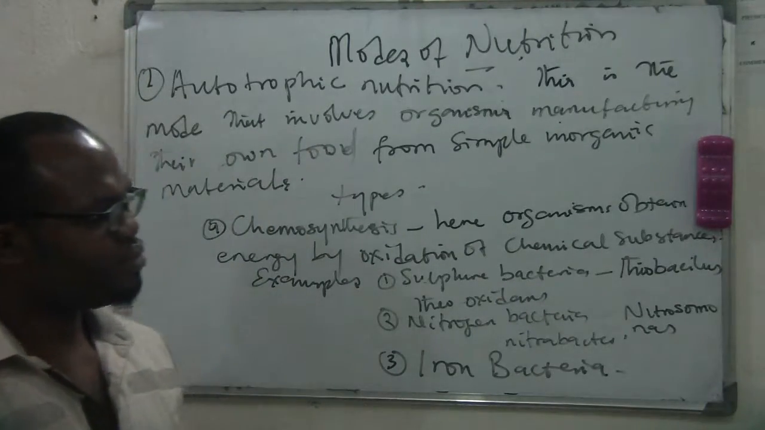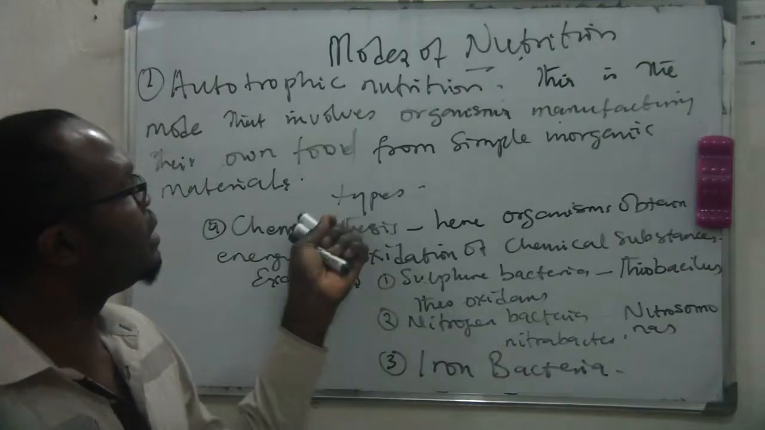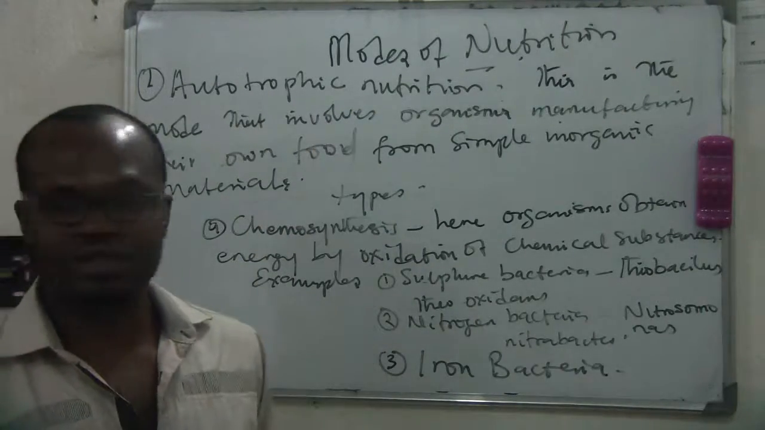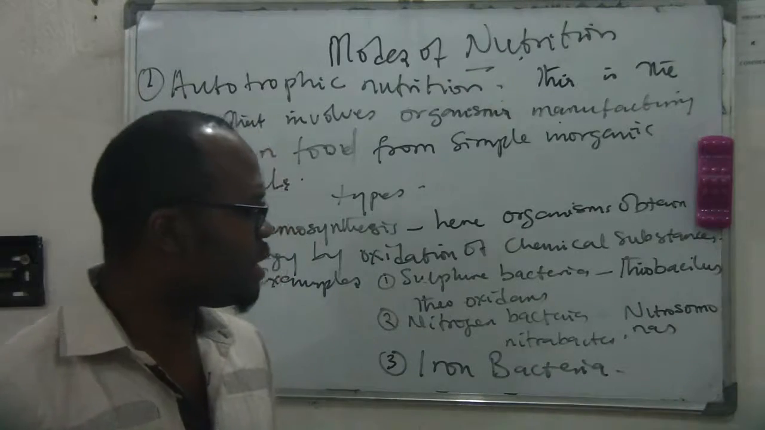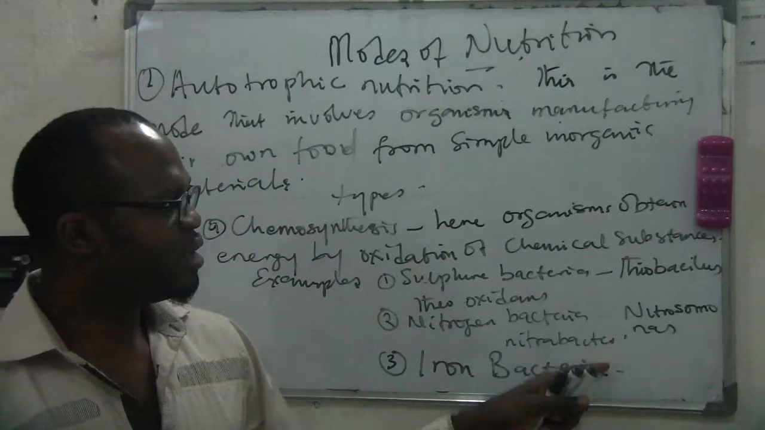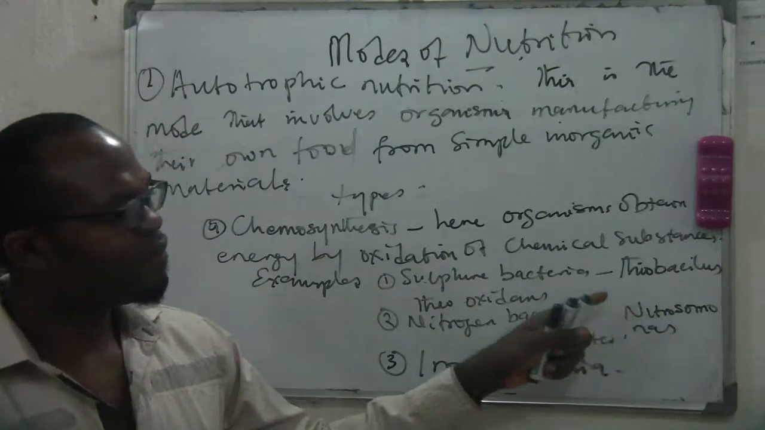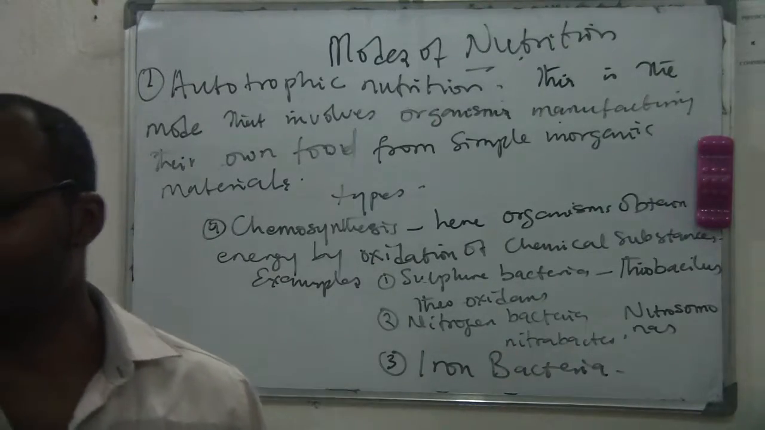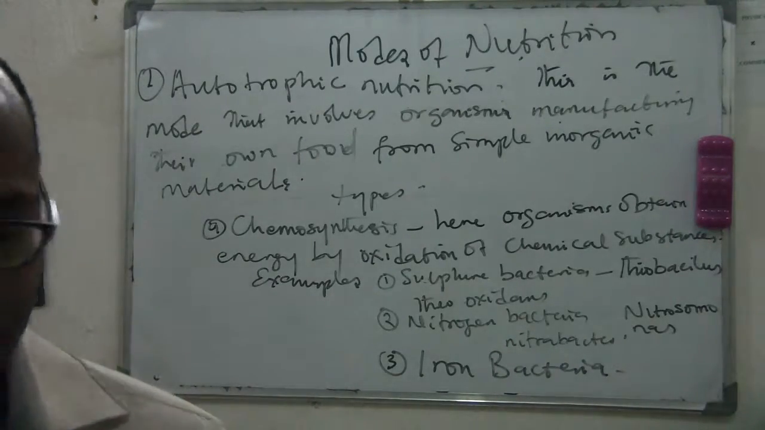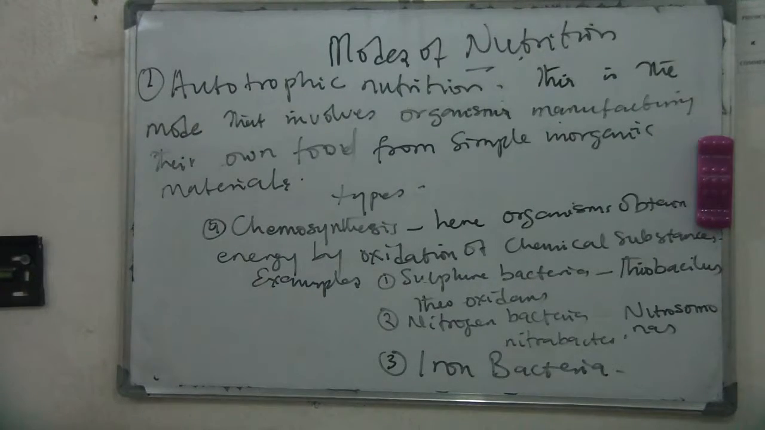So you may be asked which of these organisms use chemosynthesis or autotrophic mode of nutrition. They will give an example: Nitrosomonas, Nitrobacter, Thiobacillus, dog. Which of the following does not use autotrophic mode of nutrition? What would be the answer? Dog.